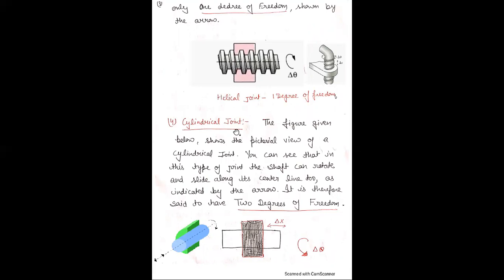Next is the cylindrical joint. This is the picture of the cylindrical joint. Here you can see that in this type of joint, the body can rotate as well as slide. There are 2 degrees of freedom. The body can easily move in 2 directions. Therefore, here we have used 2 degrees of freedom, along the x-axis and also rotation.